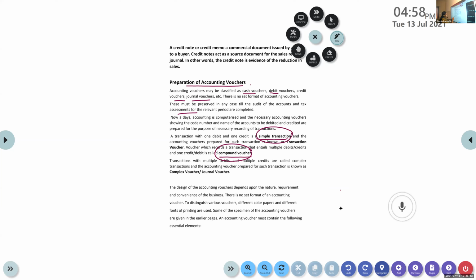Now, how should the accounting vouchers be designed? The accounting voucher depends upon the nature, requirement and convenience of the business. How they prepare the accounting voucher is all based on the company's nature, the business nature, requirements and convenience. What type of paper should be used, what kind of printing, what kind of design should be given, all that. There is no set format of an accounting voucher. An accounting voucher does not have a particular strict format.